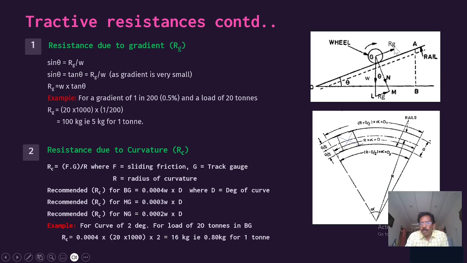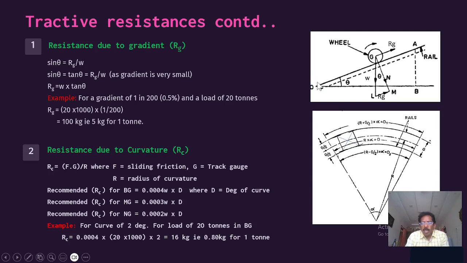We have to find the resistance due to gradient, RG. Taking this triangle, sine theta is opposite by hypotenuse, which is RG by W. Because the angle is very small, we consider sine theta approximately equal to tan theta, not much difference. So tan theta is equal to RG divided by W.